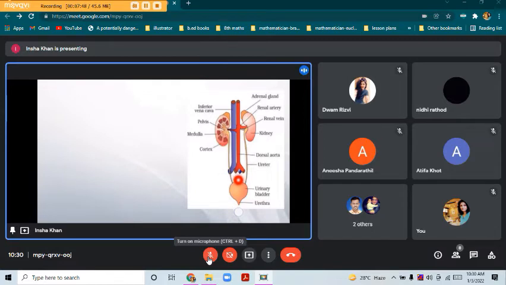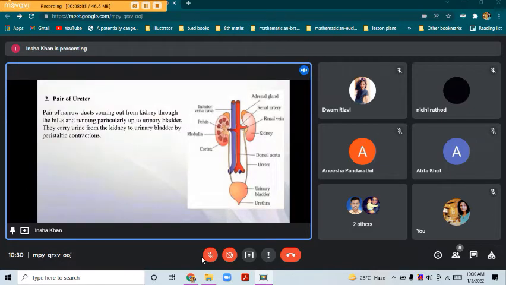The function it carries out is that it carries the urine from the kidney towards the urinary bladder by peristaltic contractions. So a contraction occurs, and by that the urine is transferred from the kidney towards the urinary bladder.